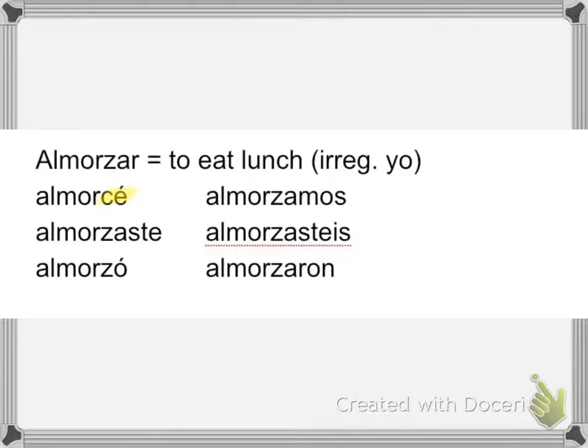The rest of the forms are your regular AR verb endings and your regular AR conjugations for an AR preterite verb. So you end up with almorzaste, almorzó, almorzamos, almorzastes, and almorzaron.